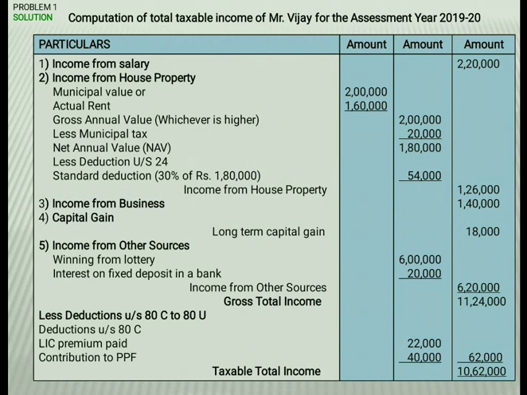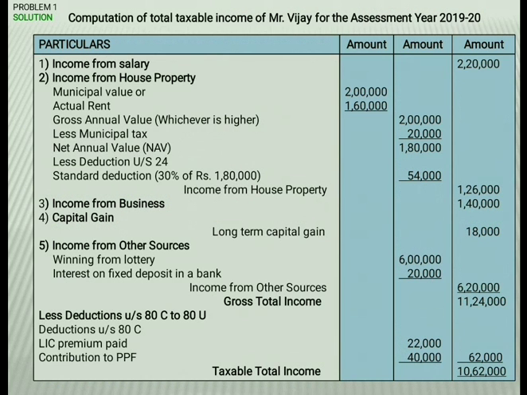Then in the fifth head, income from other sources, they have given two incomes. Winning from lottery, gross, is directly placed in the inner column: 6 lakh. Then interest on fixed deposit in a bank, rupees 20,000. 6 lakh and 20,000 total 6,20,000, which is the income from other sources.